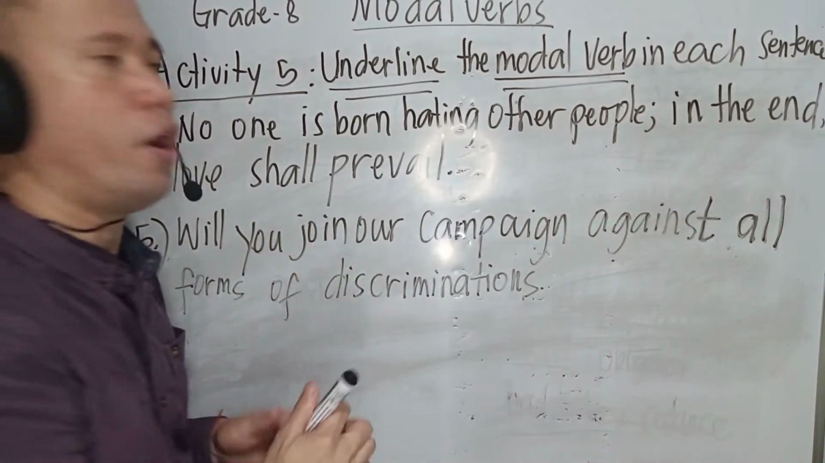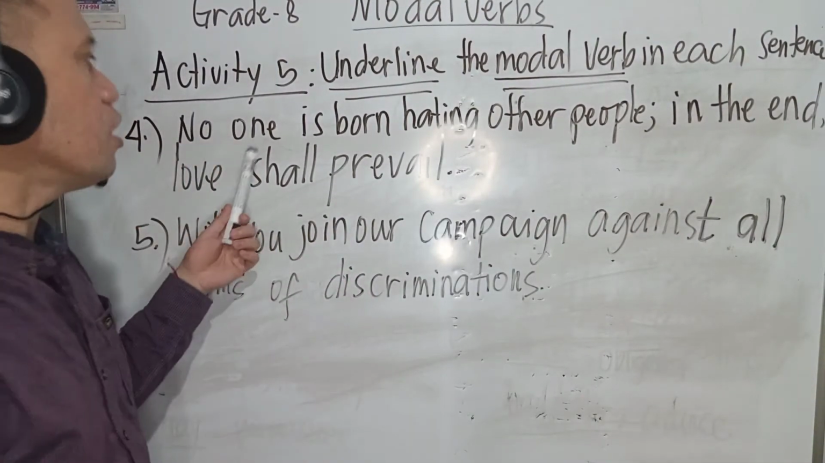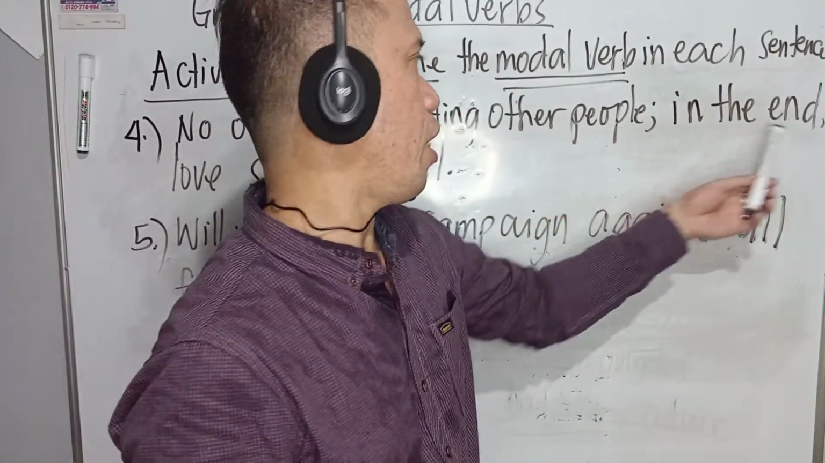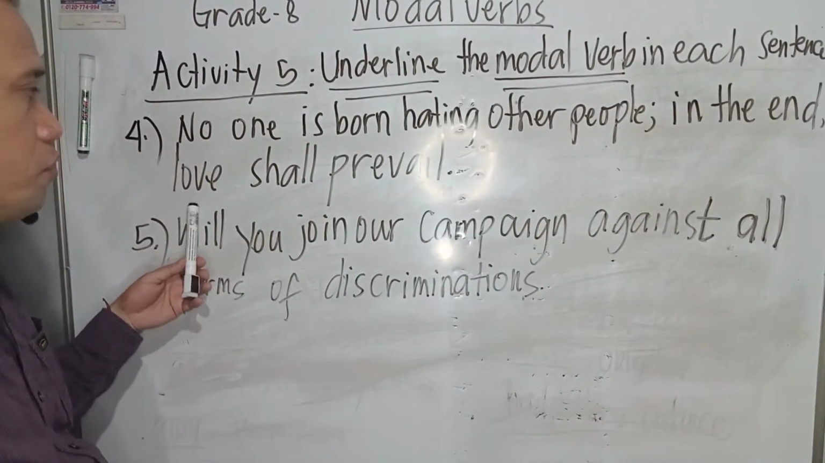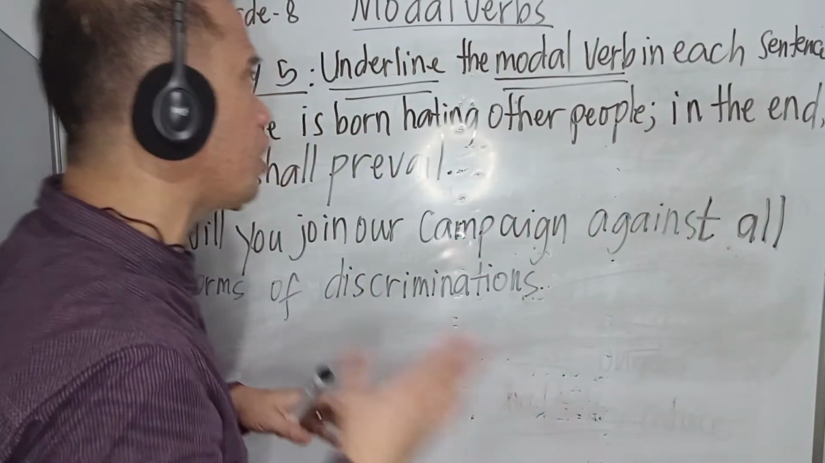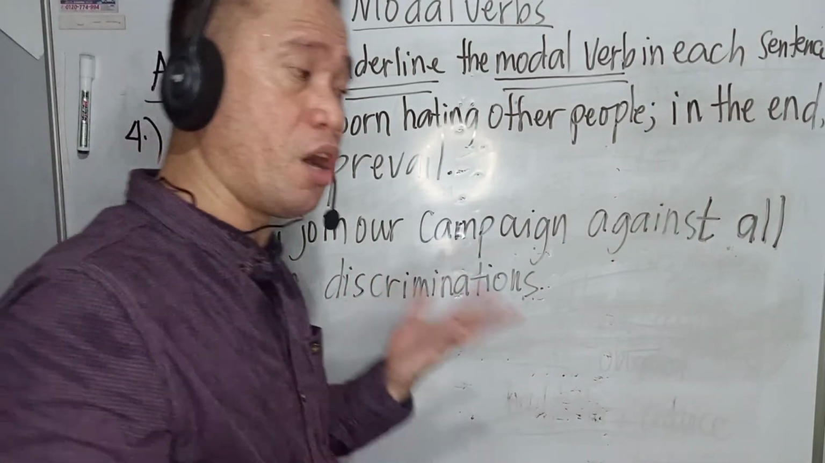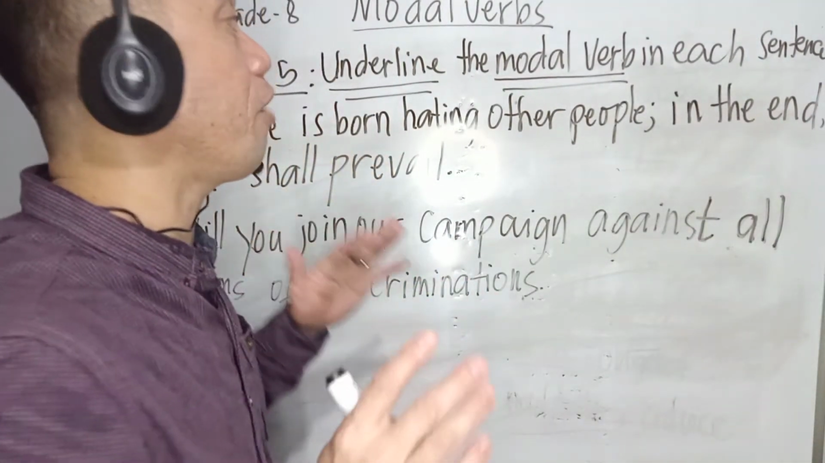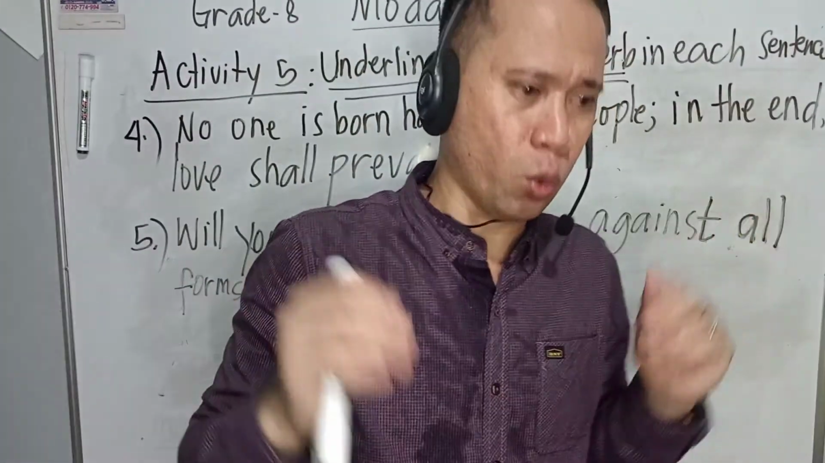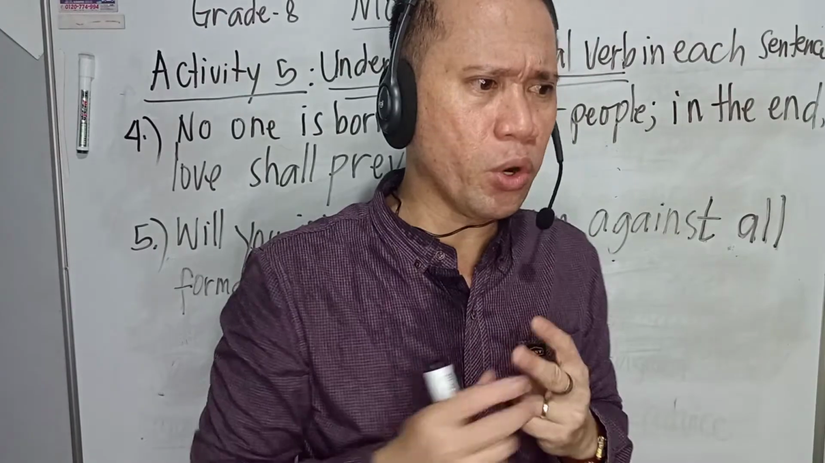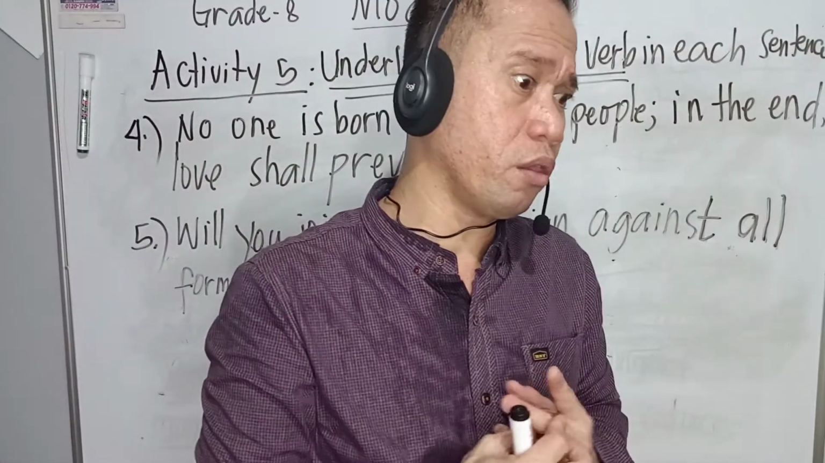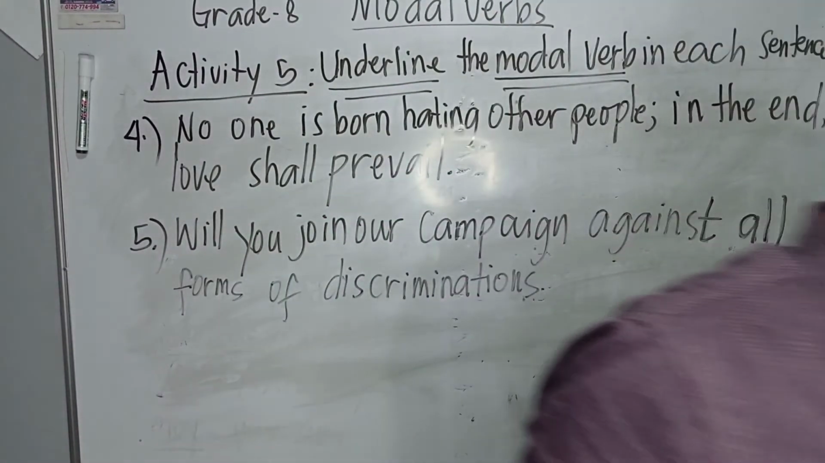Okay, number 4. No one is born hating other people. In the end, love shall prevail. So in this sentence, class, before we underline the modal verbs, remember modal verbs are helping verbs. No one is born hating other people. That means to say, class, if you are born in this world, don't hate others or don't be stubborn, something like that. Once we are born here in this particular world,